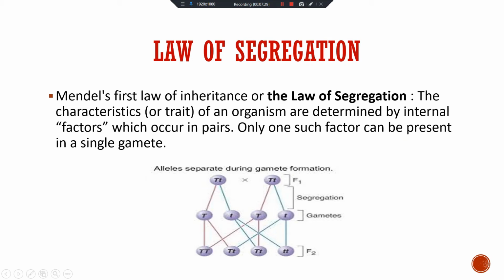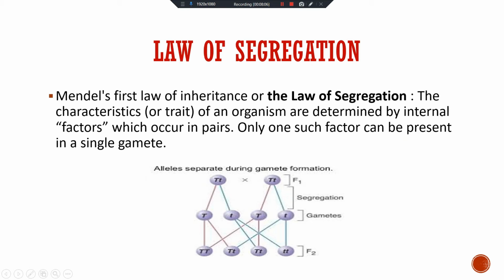in a single gamete. Students, when Mendel was studying this inheritance, at that time they did not know about genes, so he used the term factor. Genes came to be known some time after Mendel did the experiment. So he said there are some internal factors, and these factors are present in pairs, like you can see here. These are present in a pair, capital T and small t.